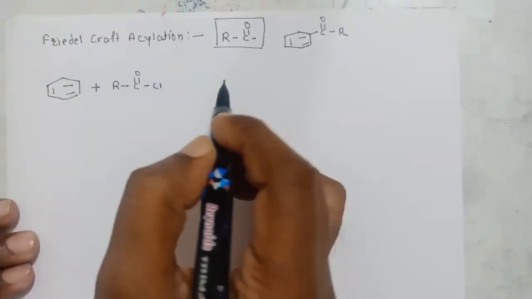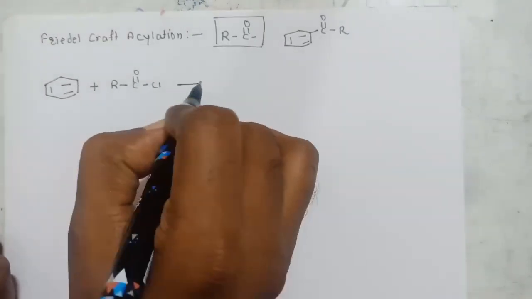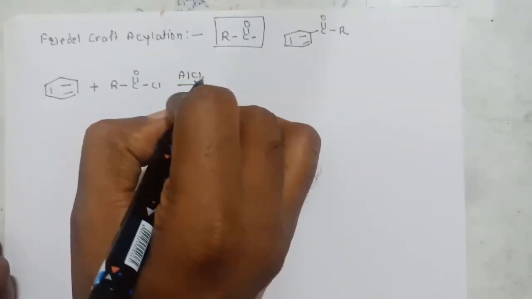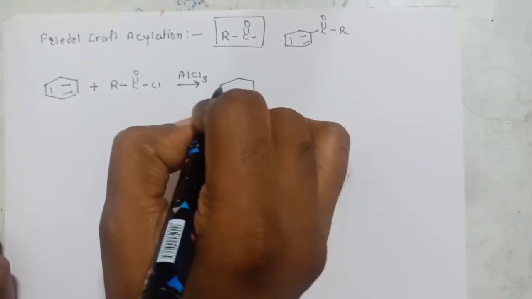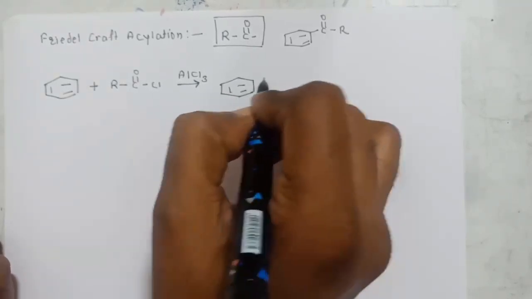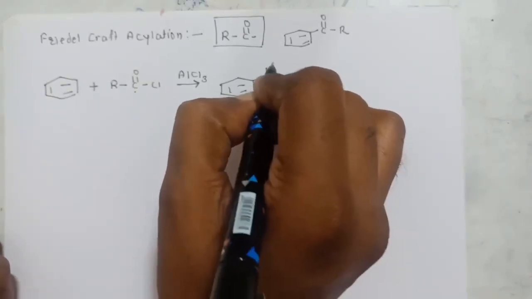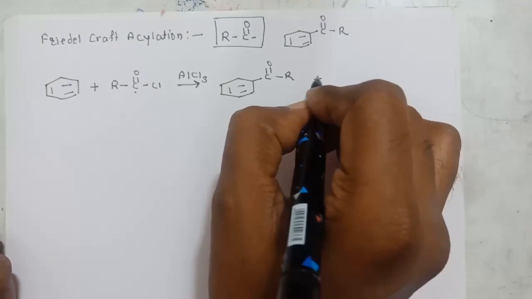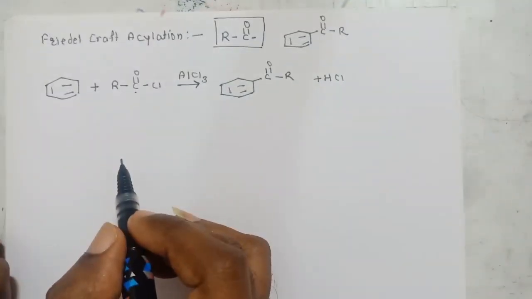For that purpose we have to use acyl chloride as a reagent, and as a catalyst a Lewis acid such as AlCl3. We get a product R, and this carbonyl carbon forms a bond with the ring. This R is as it is, the byproduct is HCl, and the catalyst is regenerated.